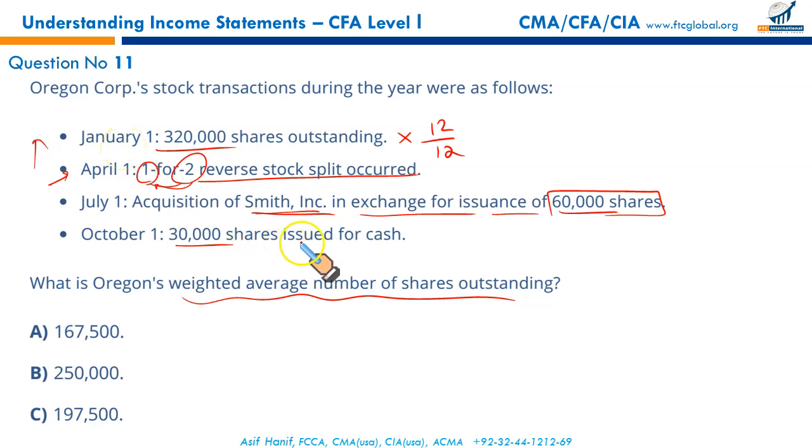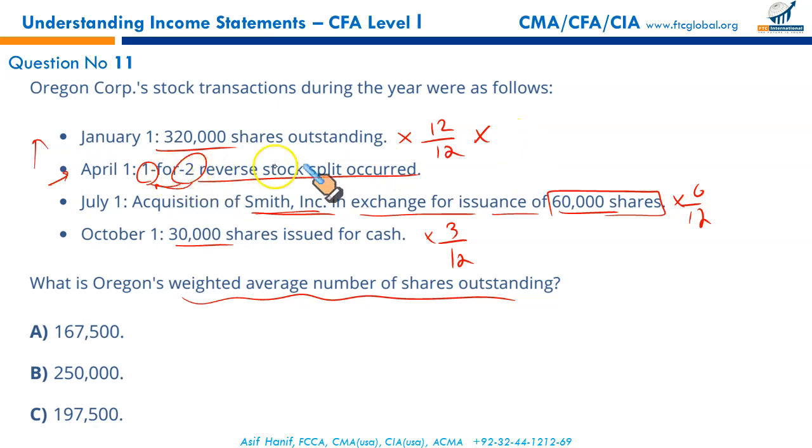Alright, then we have 30,000 shares issued for cash. So remember, these 60,000 shares were issued on 1st of July, so they have a weight of 6 out of 12. These 30,000 shares issued for cash on 1st of October will carry a weight of 3 only. 3 out of 12. Now we haven't yet given the impact of the reverse stock split. This effect of the reverse stock split will only be applicable on these shares.